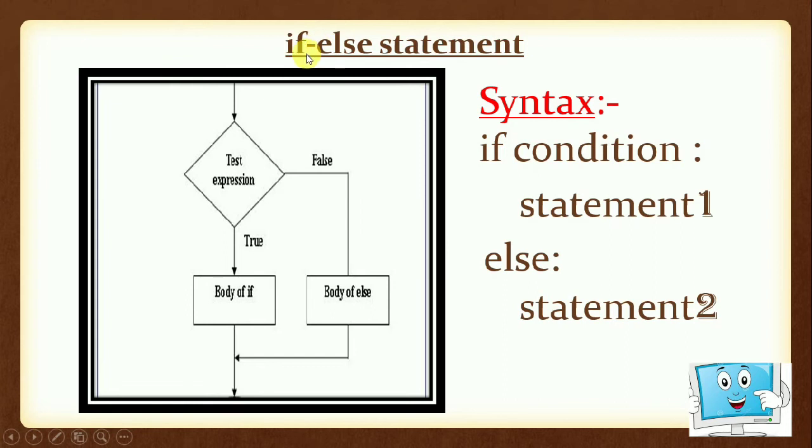Next is the if else statement. It says if the condition is true, then the statements in the if part will be executed, and if the condition is false, then the statements in the else part will be executed. Syntax is if, which is again a keyword. Here will be the condition. If the condition is true, then statement 1 will be executed, and if the condition is false, the else part will be executed. But only one statement will be executed out of these two statements at one time.